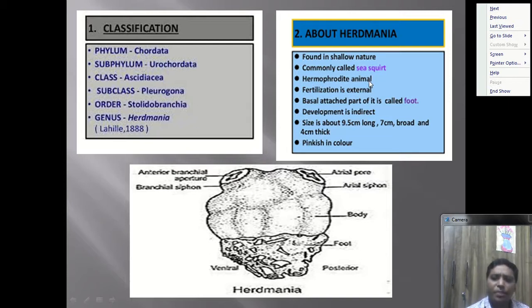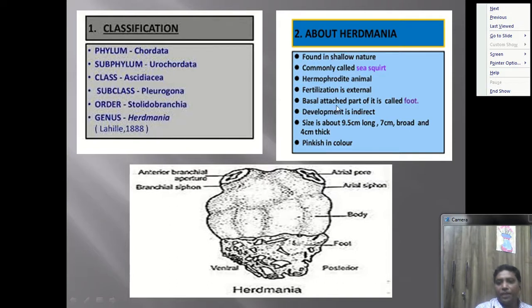Now in most invertebrates we see that even though the organism is hermaphrodite, cross fertilization is the rule. Previously we saw that because the maturation period of the gonad is different, in some cases the testes are matured, while in other cases the ova are matured. Then cross fertilization takes place. So in this organism both the sexes are present, so it is called a hermaphrodite animal. The fertilization is external fertilization, meaning internal fertilization is not seen.